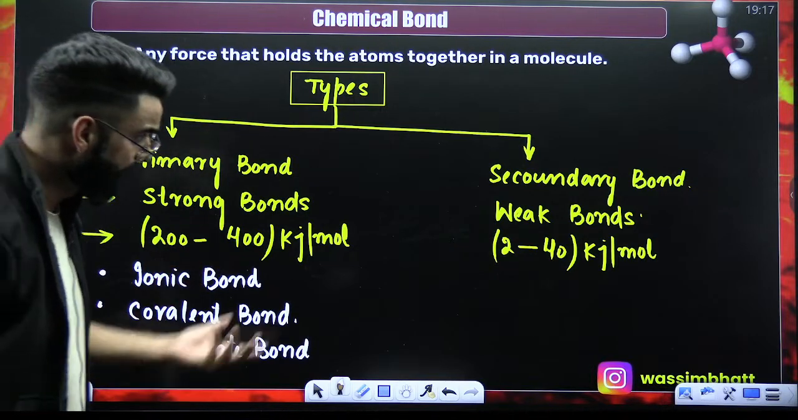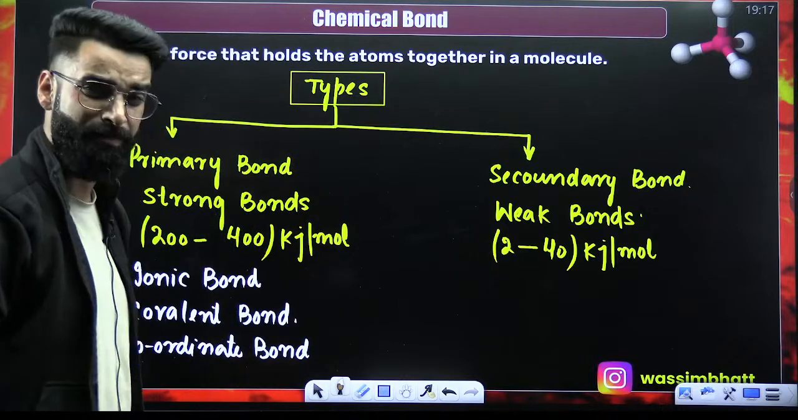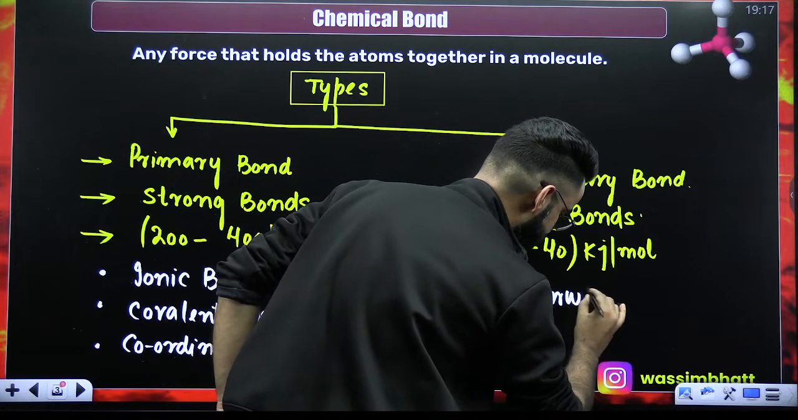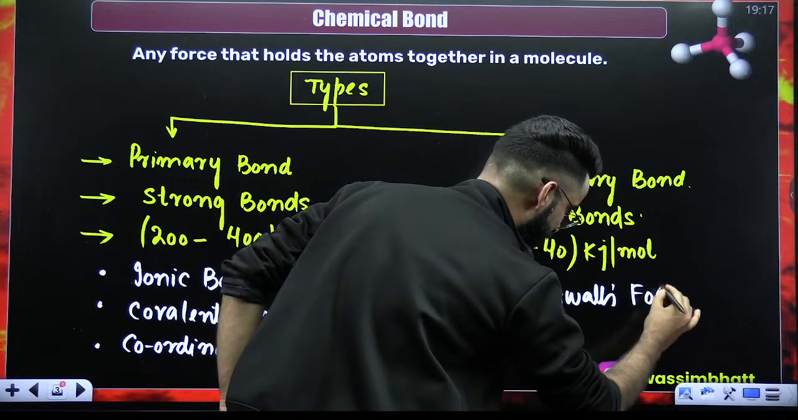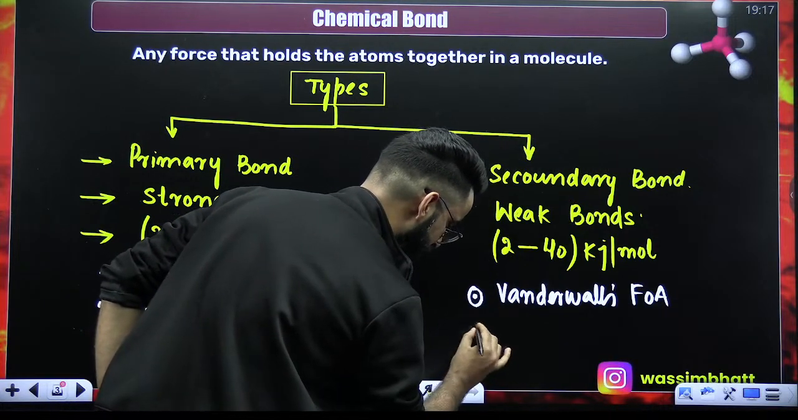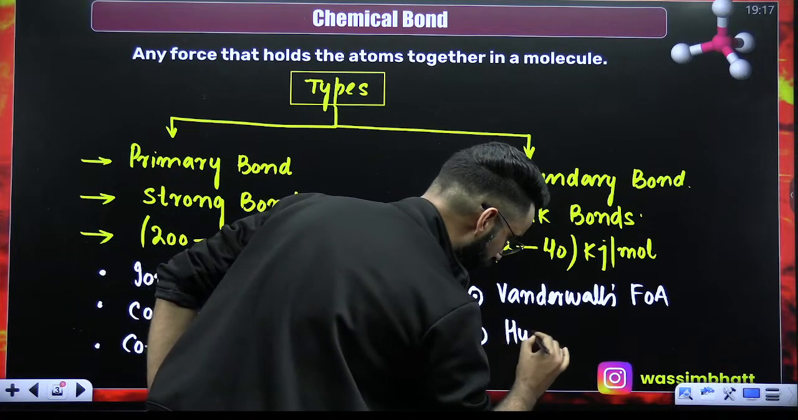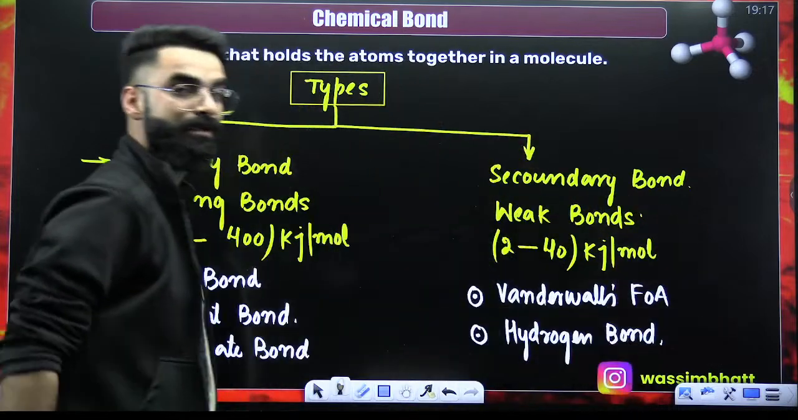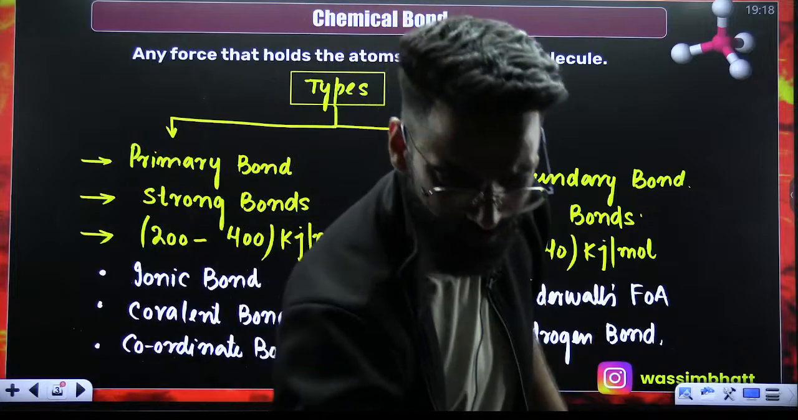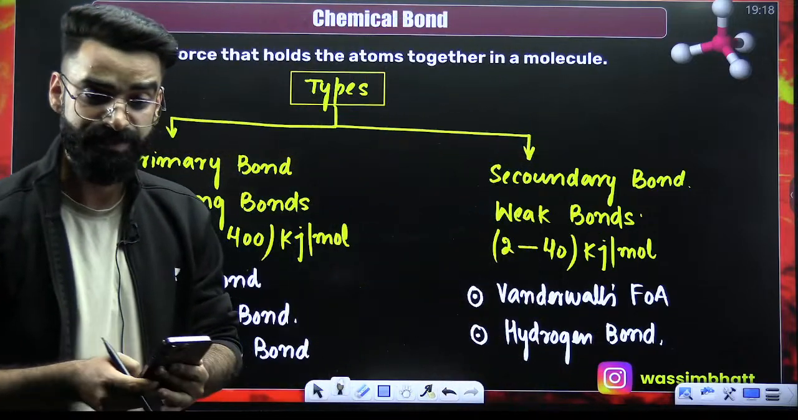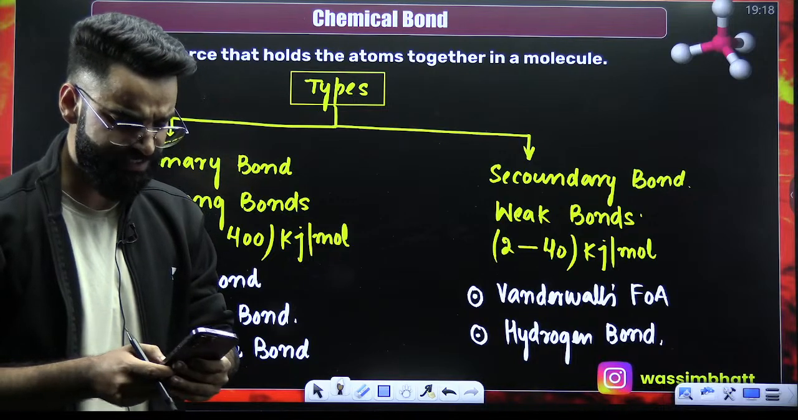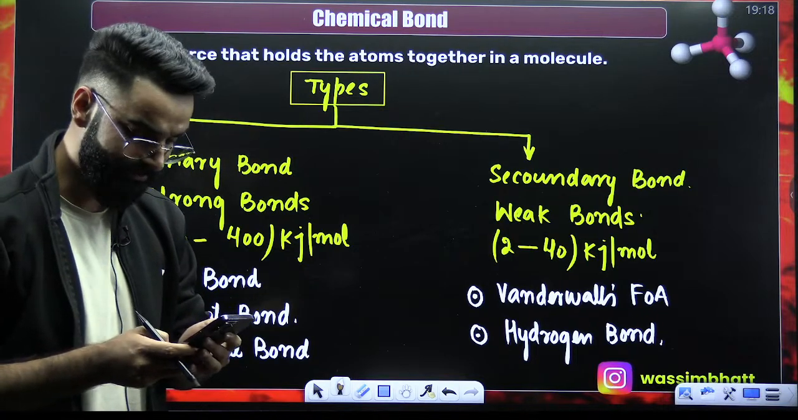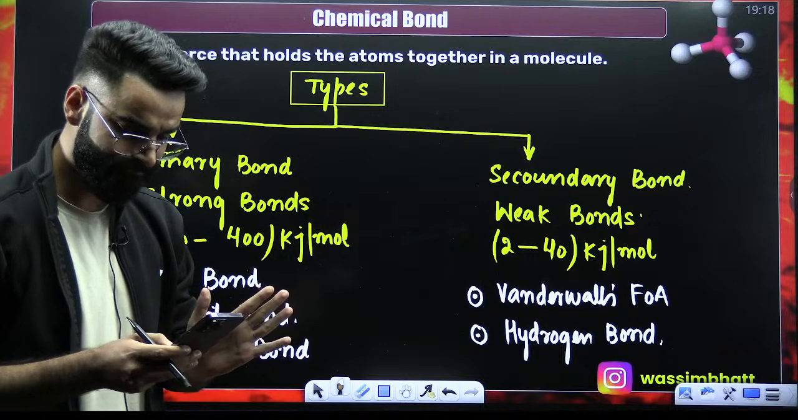If you talk about the secondary bonds, these are the weak bonds, and this involves the van der Waals force of attraction, number one. Number two, it involves hydrogen bonding as well. So this is just the classification of the bonds which we have to do in detail in this particular chapter. Right, people? Is it clear till here?